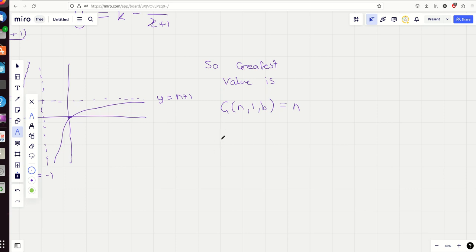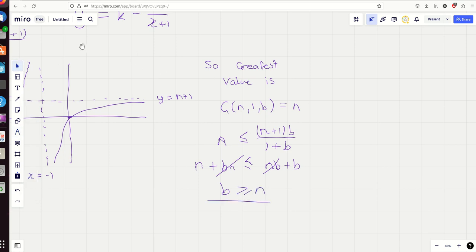Well, let's just use the formula. Remember that this represents your m, and so n is less than or equal to (n plus 1) times b over (1 plus b). Let's just rearrange this to find the restriction on b. They cancel, and you get b is greater than or equal to n. Finished. And that's that question.